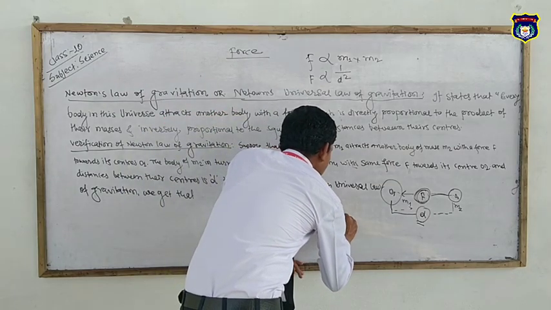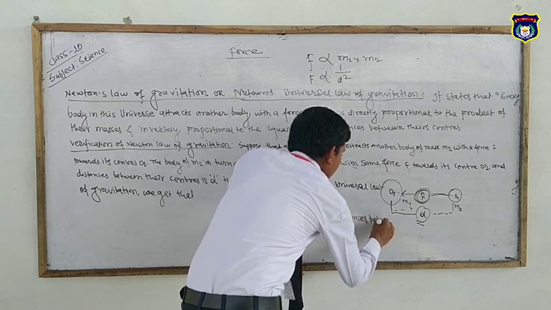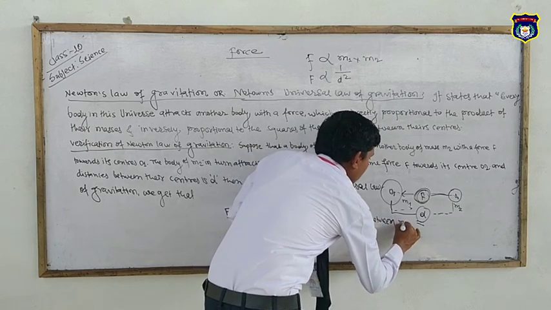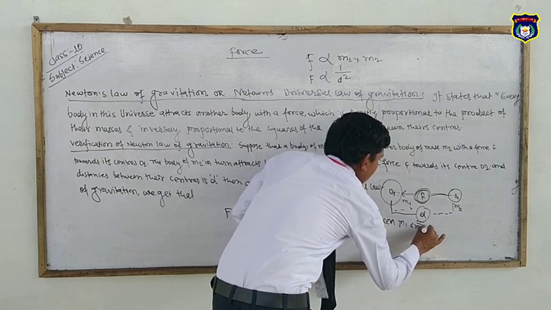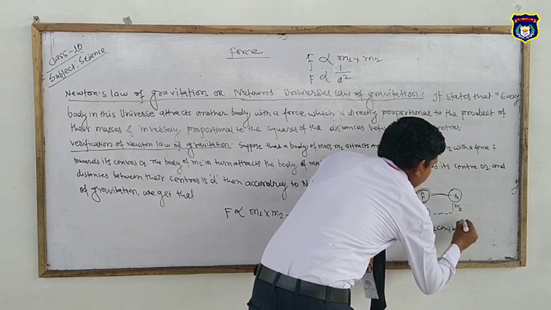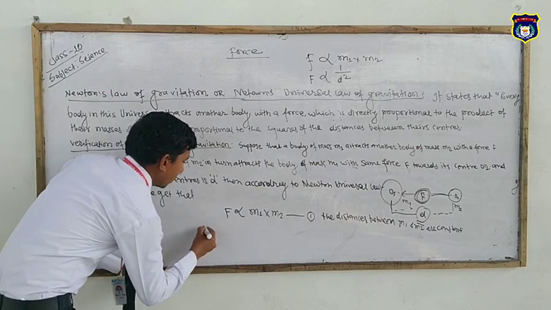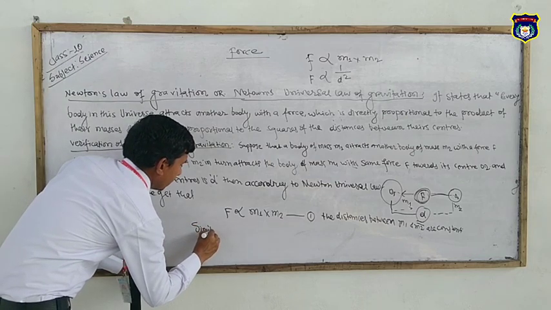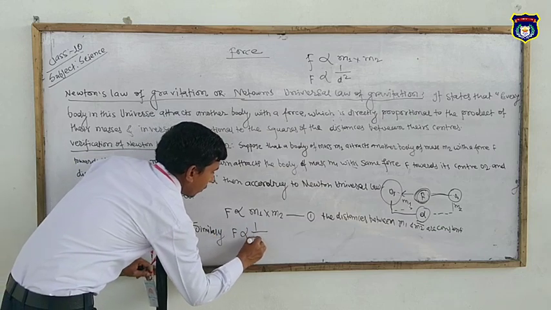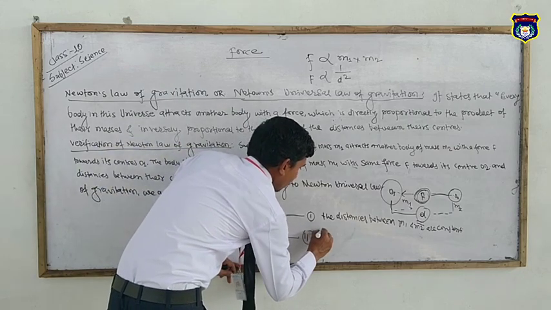The distance between m1 and m2 is constant. As the force is inversely proportional to 1 by d square, this is equation 2.